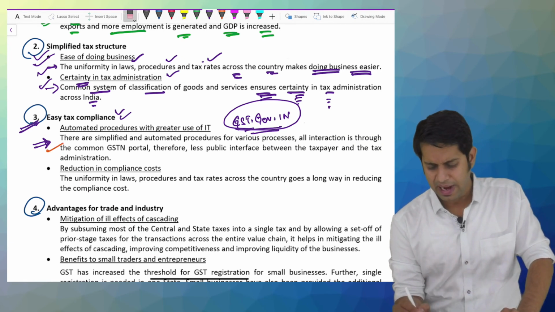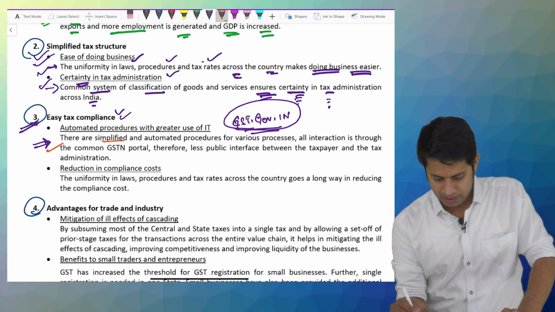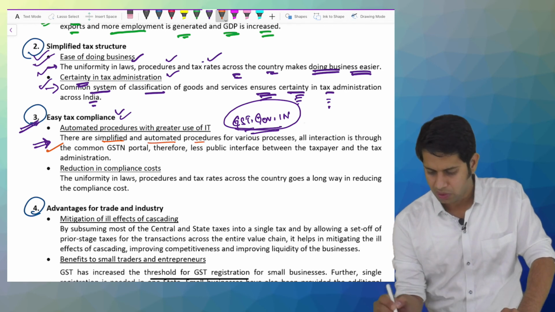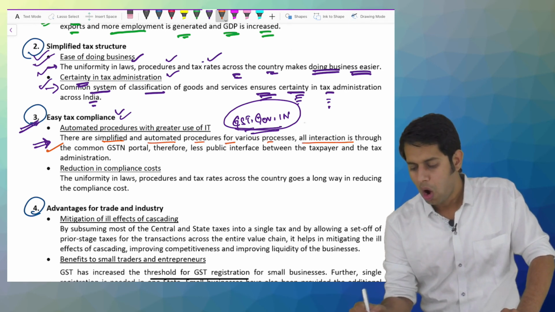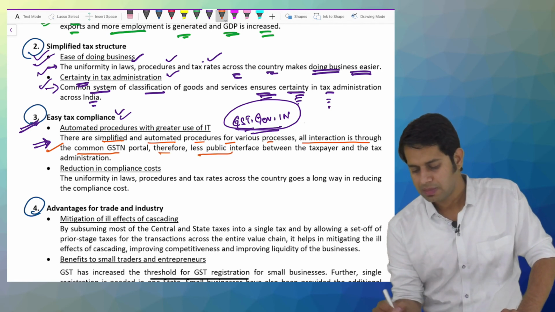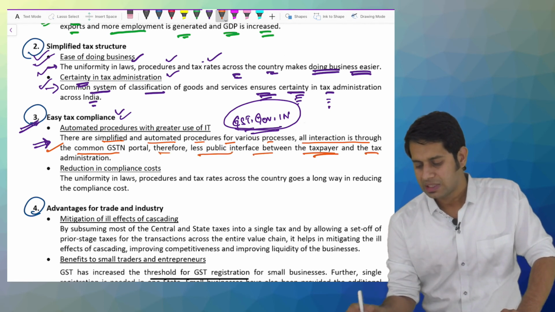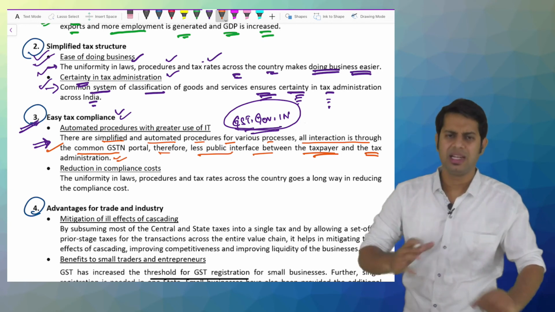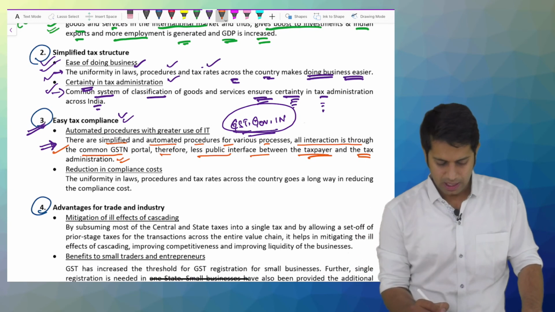There is a simplified and automated procedure for various processes. All integration is through the common GST portal. Therefore, there is less public interface between taxpayer and tax administration.